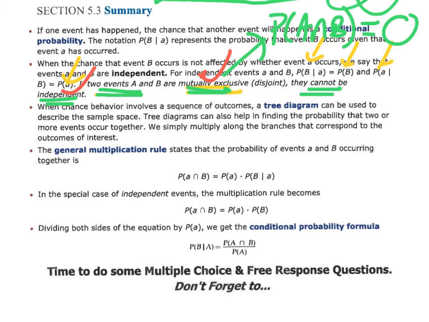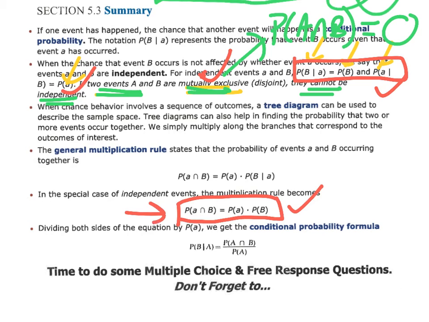Now there's another way to actually prove independence. I personally like this one right here instead. I've never been a big fan of having to memorize this 2-part component for the independence test. This right here, what we do know is this. If 2 events are independent, if it's the case that A does not impact B, then this statement would be true. So if you are asked if two events are independent, you could use this particular statement here and show if it works or it doesn't. If this is a true statement mathematically, then we know the two events are independent. But if this side equals something different from that, then they're not independent and you could use it.